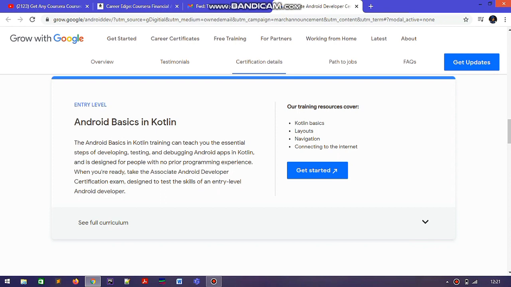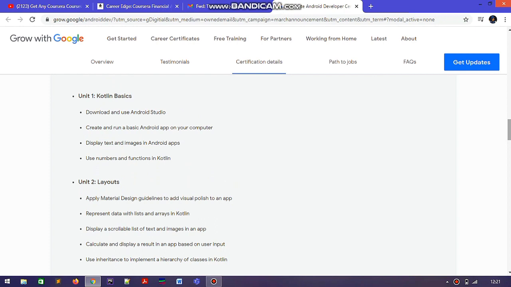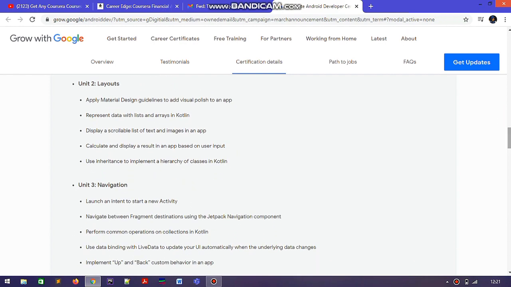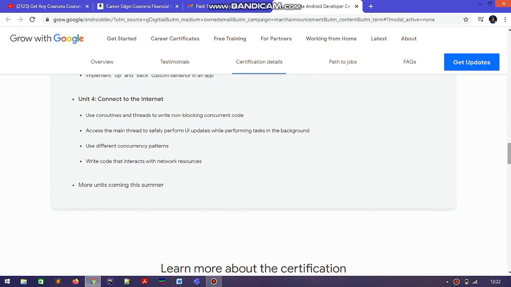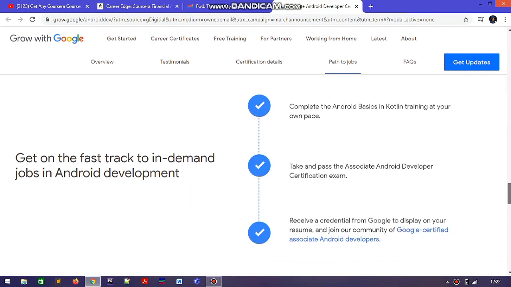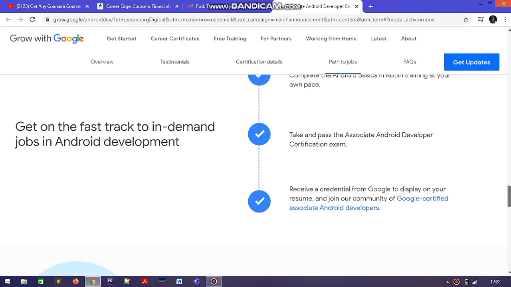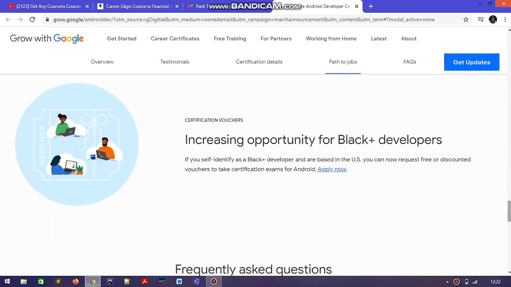Here you can see there is a Get Started option, and as you tap on this you can start learning from here. Here you can see Android Basics in Kotlin. The Android development certification is mainly based on the Kotlin language, not Java, because Kotlin is a new language used by many developers for developing Android applications. Here you can see a total of 4 units, divided into subunits, along with related articles by Google, and how you can complete this and get the certification is mentioned here.